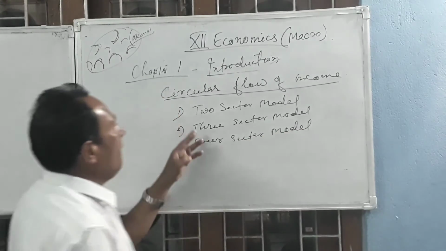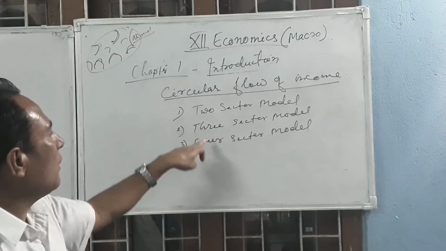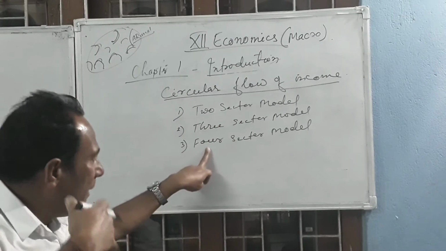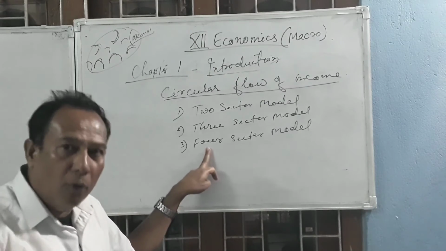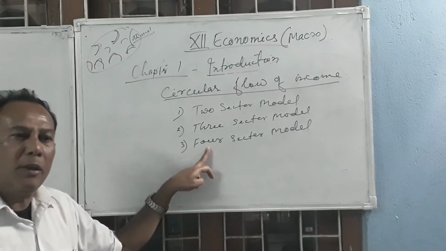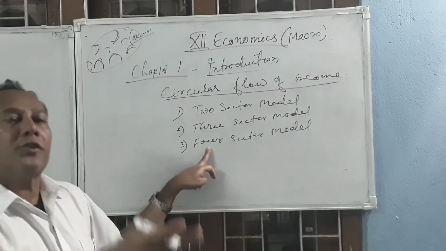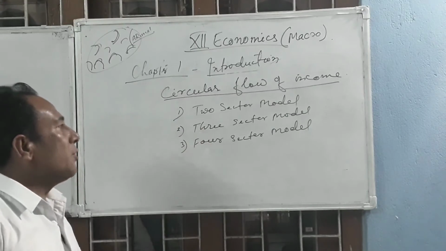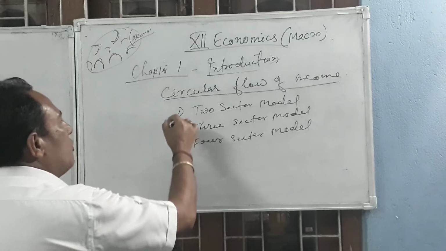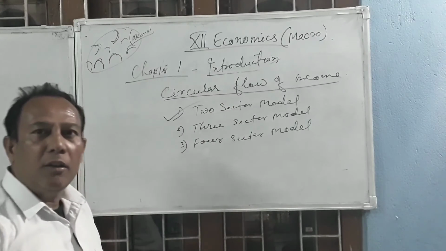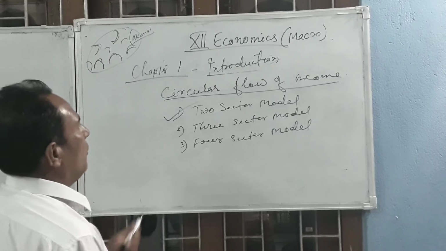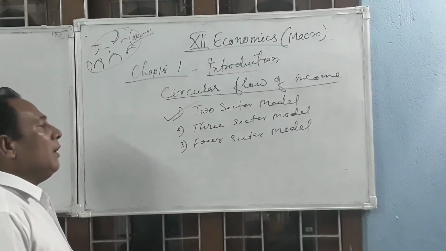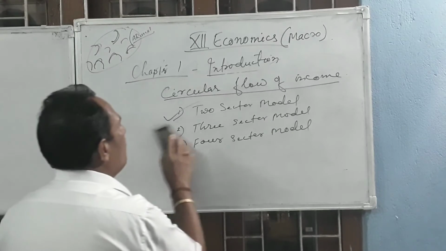These models, two-sector, three-sector, and four-sector, explain very clearly how income flows from one sector of the economy to another. In what process? I am going to tell you the process one by one. First of all, I am going to discuss the two-sector model. Then after that I will go for the three-sector model, and then the four-sector model.